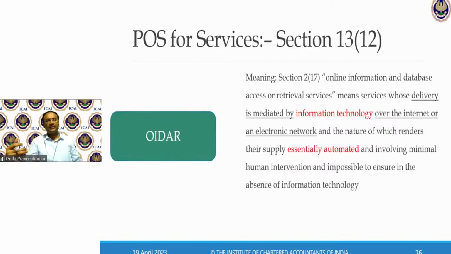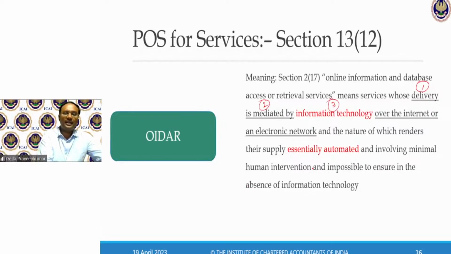Since this November 2023 is a sunset clause for this definition, expect one theory question from the examination. It says, online information database retrieval services means services whose delivery is mediated by way of information technology. So unless there is information technology, this OIDAR doesn't come into the picture.